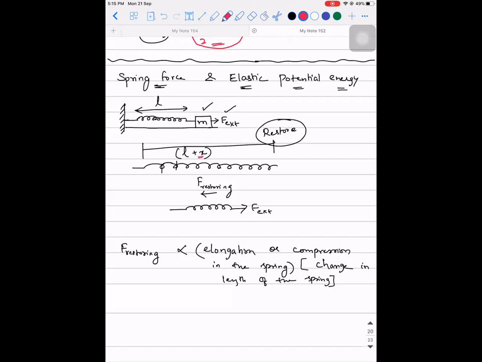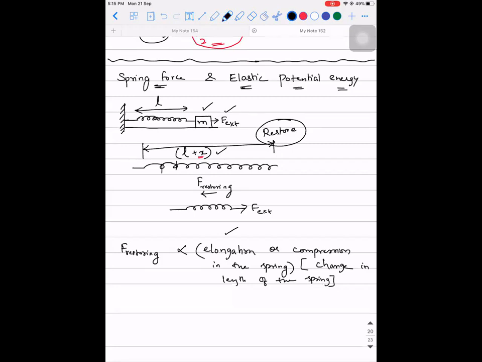Can I say again, sir? Which one? This point, sir. What you said now, sir? After that free body diagram. So if I wrote it here. See, F restoring is directly proportional to compression.